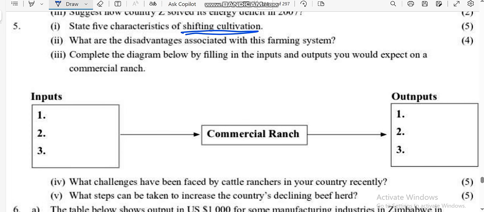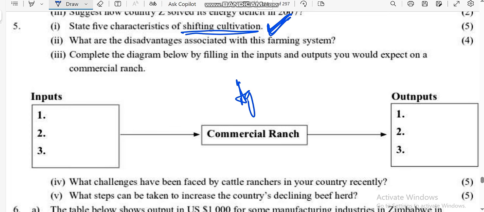Shifting cultivation, it is a type of subsistence farming where farmers cultivate a certain piece of land and they leave that land for 35 to 40 years for the land to regain its fertility. Andika saka shifting cultivation kuti vanorima pana paobva 35 to 40 years vasati vadzoka. Andika but apa tiri kubvunzwa ma-characteristics. How do you identify it?